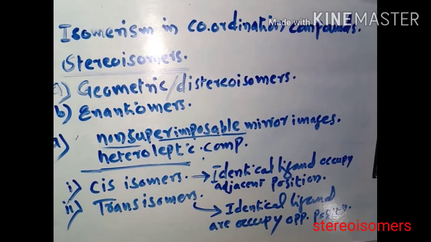Now we can take an example for such an arrangement: Pt(NH3)2Cl2.